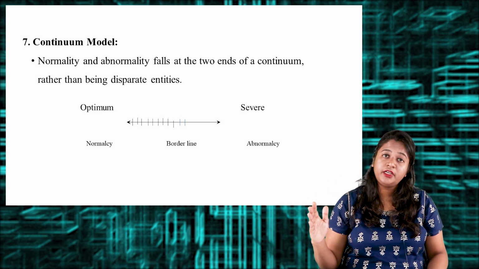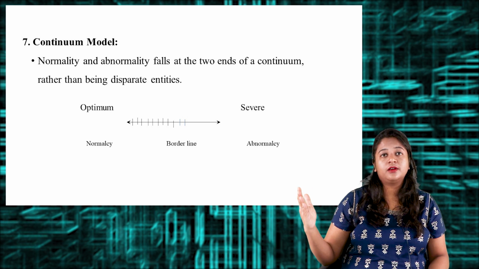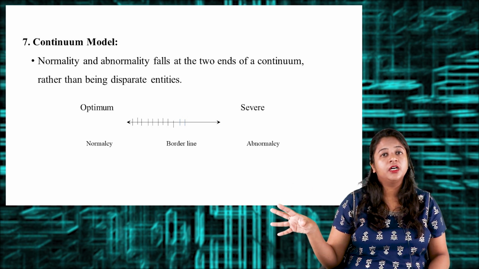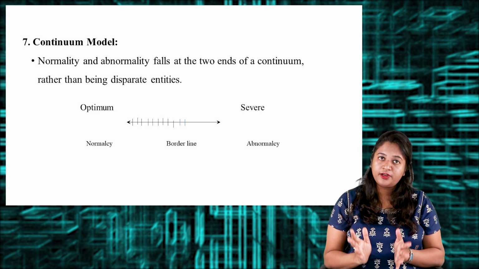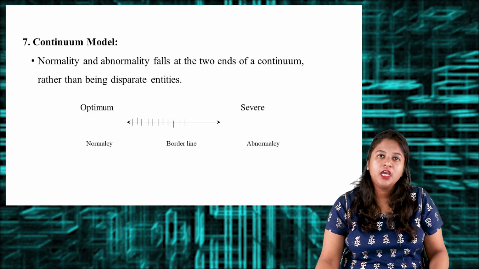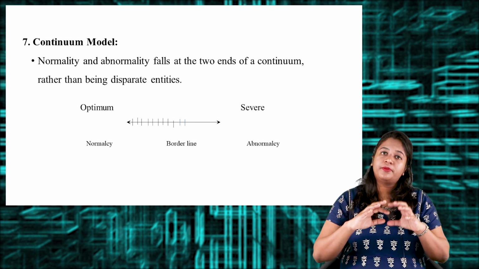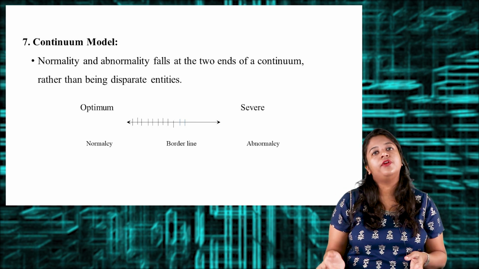If the person moves on to severe functioning, is not functioning well, he will be in a state of abnormality. In between there is a borderline kind of behavior the patient can have. So that is the continuum model rather than separate entities. They term it as the two ends of a continuum.